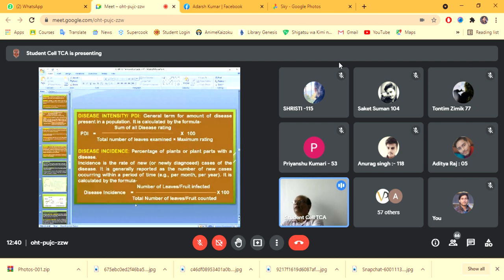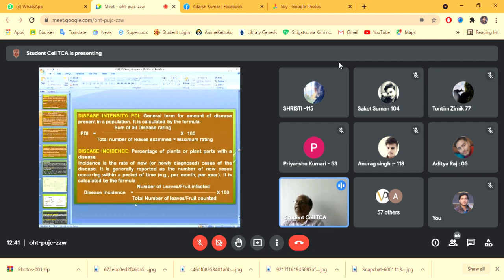Then disease intensity or percent disease index. This is the general term, and this was calculated by the formula: sum of all disease ratings multiplied by 100, divided by total number of leaves examined into maximum rating scale. Then disease incidence. Disease incidence is also calculated by the number of leaves or fruits infected multiplied by 100 divided by total number of leaves or fruits counted.